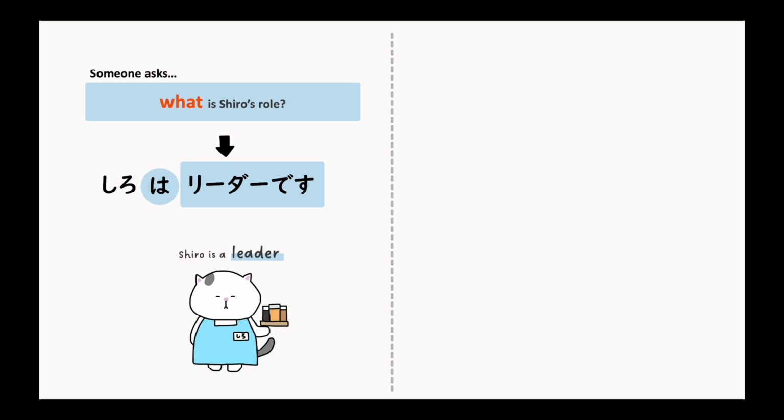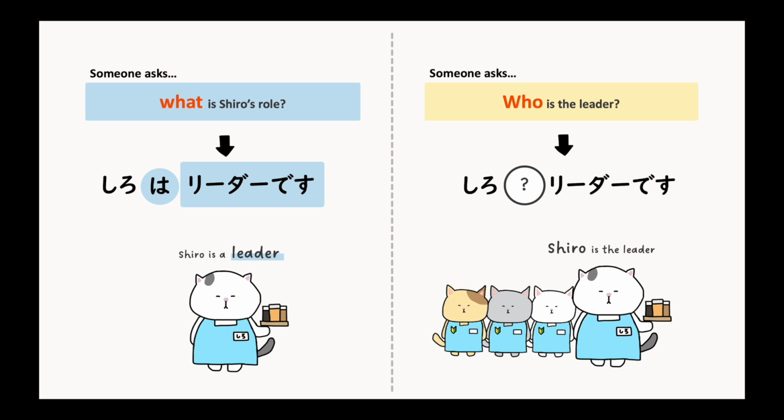Now imagine someone asks, who is the leader? The answer would be, Shiro is the leader, or simply Shiro, because that's the main point in this context. This time we mark the subject with ga and say, Shiro ga leader desu. By using ga, we emphasize Shiro, making it sound like Shiro is the leader.